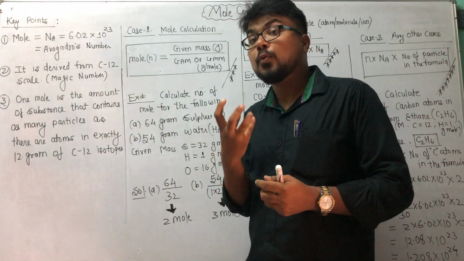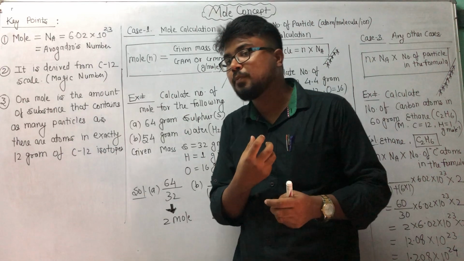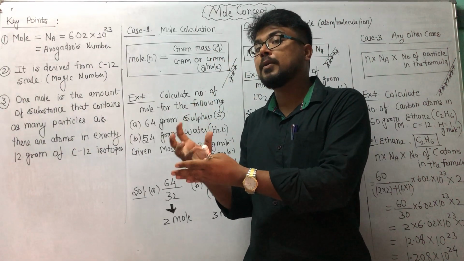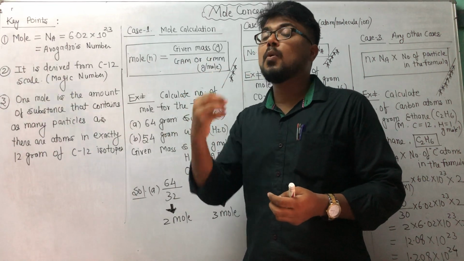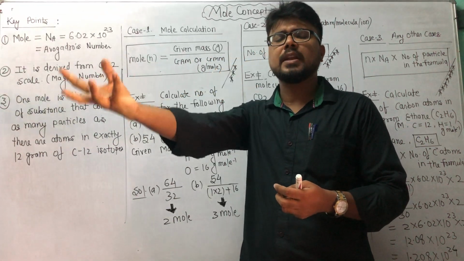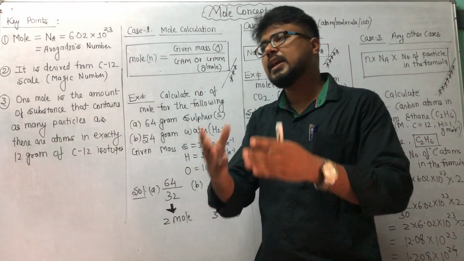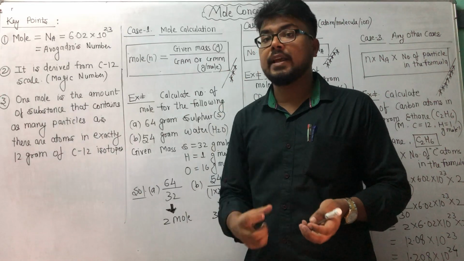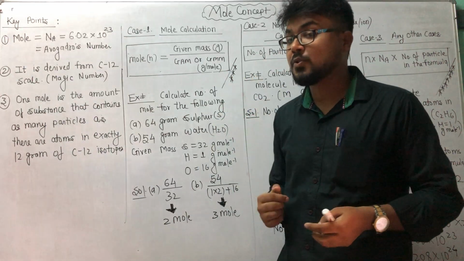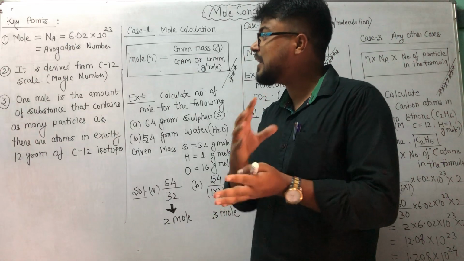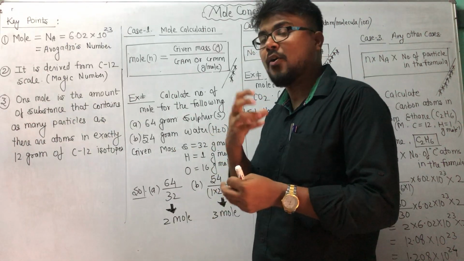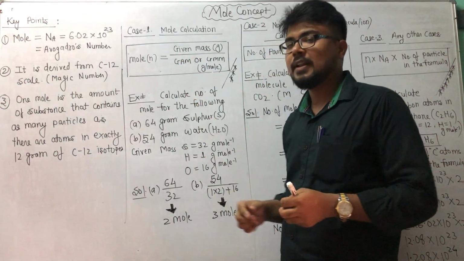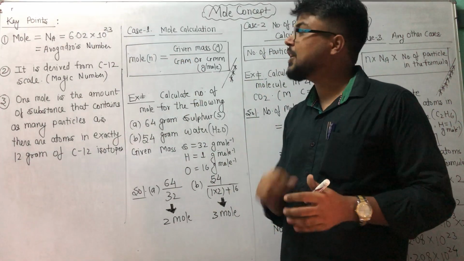Similarly, assume you have 1 mole of rupees, meaning you have a big number: 6.02 × 10^23 rupees, which is more than so many billions and trillions of rupees, and you would never spend that amount in your whole life. Remember this. I will make a question about money spending per second, to see how much time it would take to spend 1 mole of rupees. In my next video, I will give the concept of mole numericals.